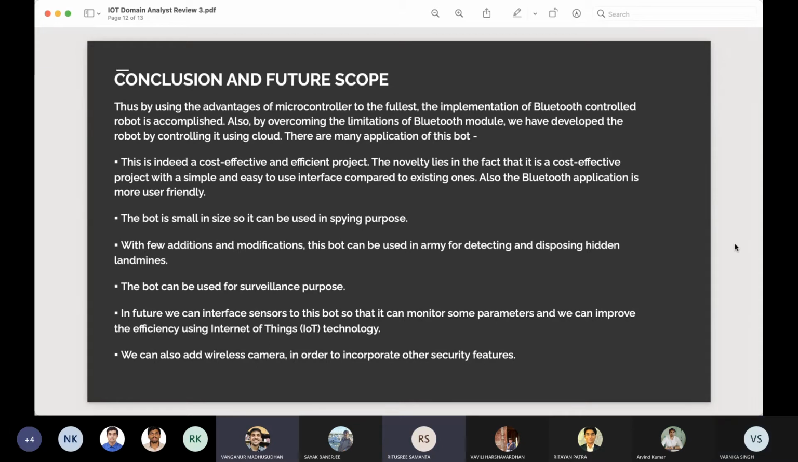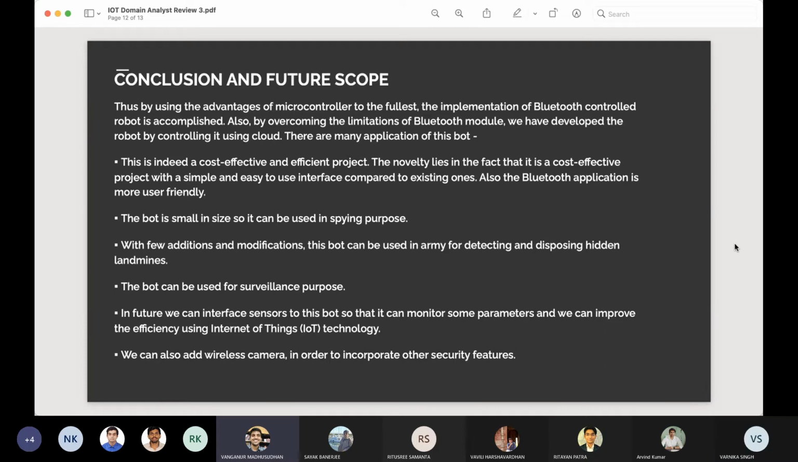So this, as Madhusudan is going to explain, the future scope. As the boat is small in size, it can also be used for spying purposes. So by addition and modification, the boat can also be used in the army for detecting and disposing hidden landmines. The boat can also be used for surveillance purposes.